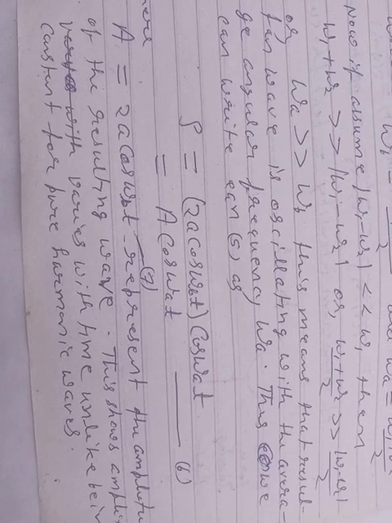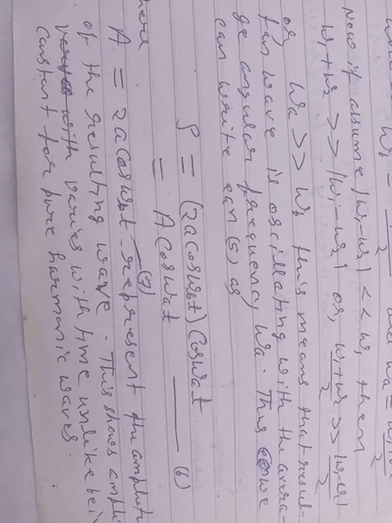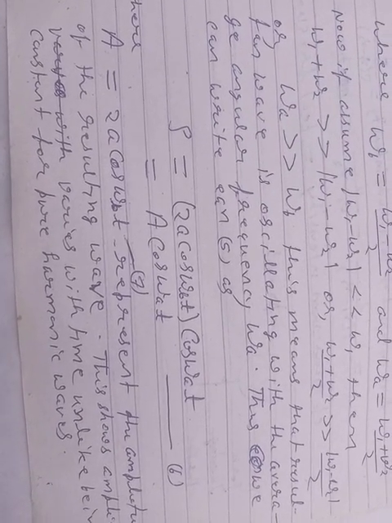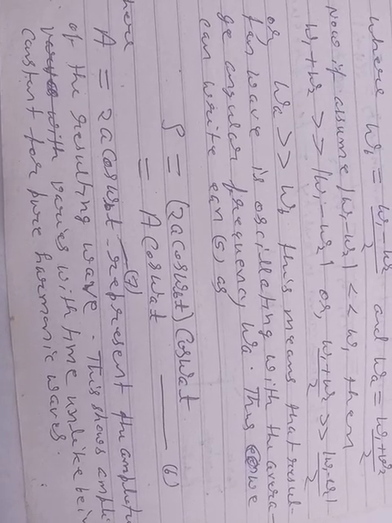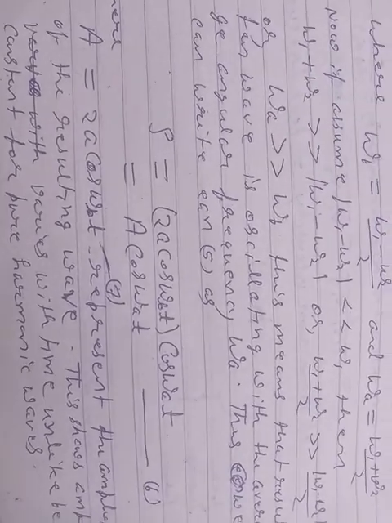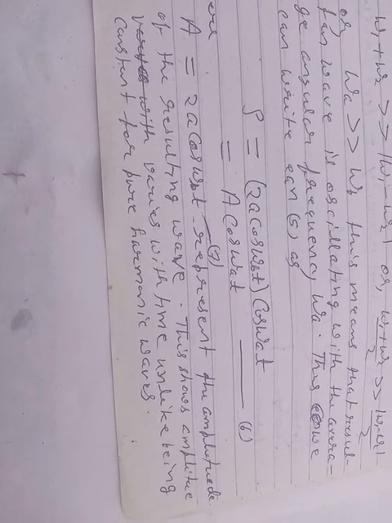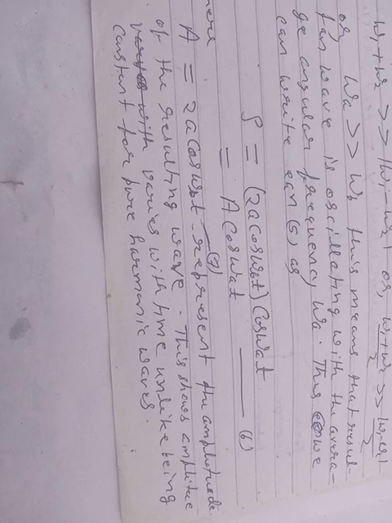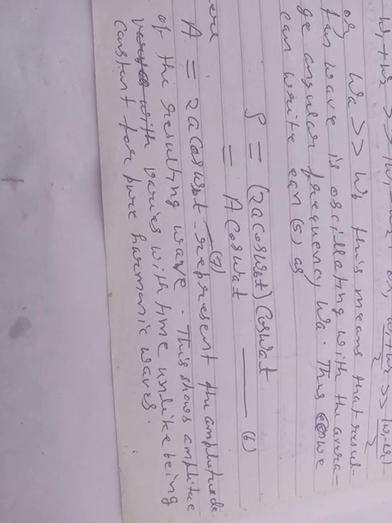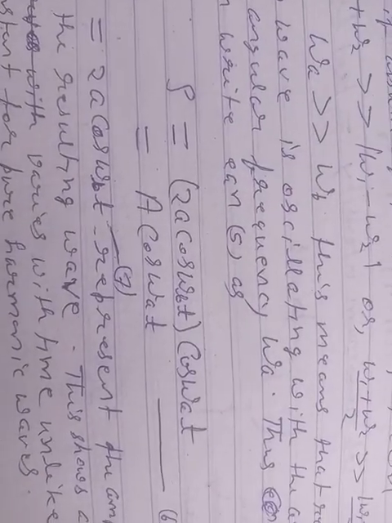Thus we can write equation 5 as s equal to 2a cos omega b t into cos omega a t, equals capital A into cos omega a t, where capital A equal to 2a cos omega b t represents the amplitude of the resulting wave. This shows that amplitude varies with time, unlike being constant for pure harmonic waves.